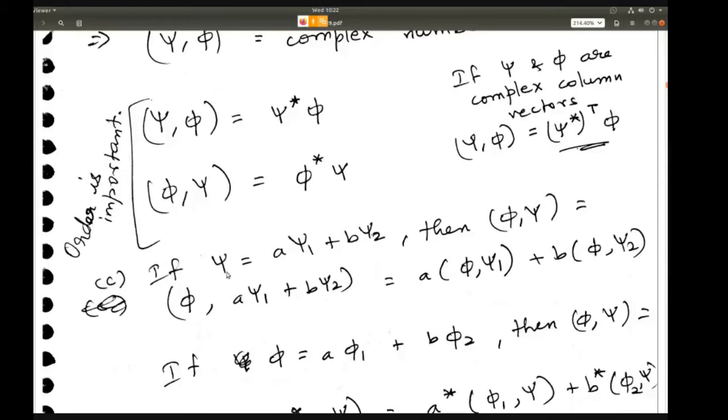Then if psi is equal to a psi 1 plus b psi 2, the scalar product of phi comma psi will be phi comma a psi 1 plus b psi 2. Then you can take individually the scalar products of each term. a is a constant, so you can take it outside and you'll get a into the scalar product of phi comma psi 1 plus b into the scalar product of phi comma psi 2.